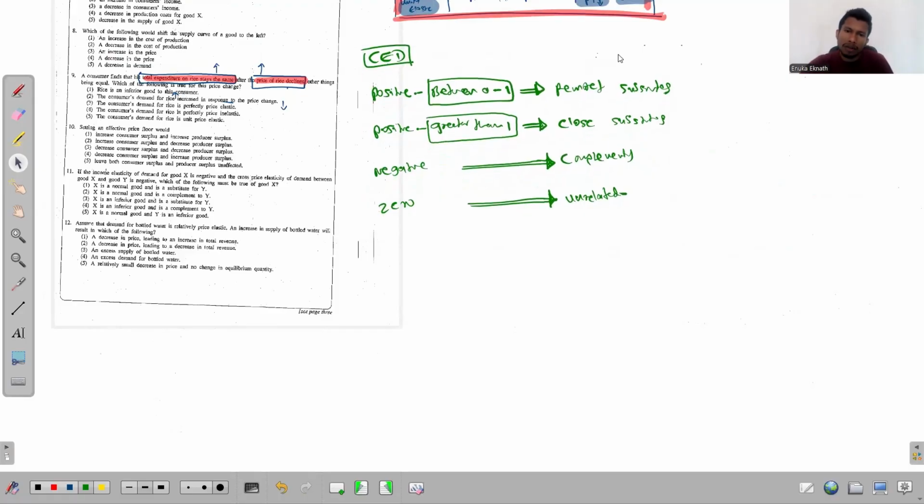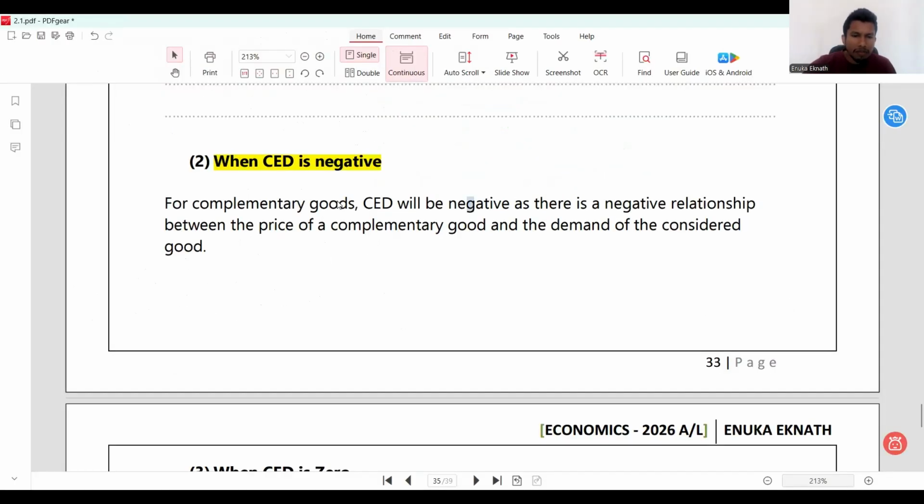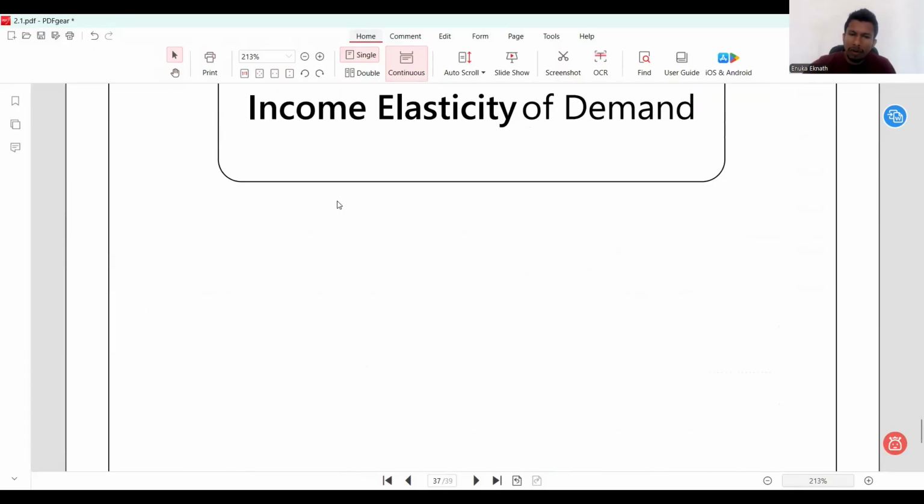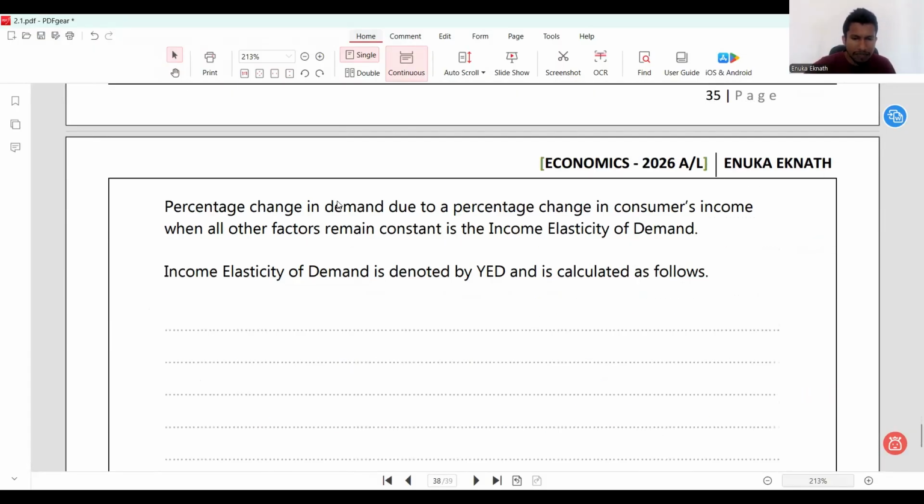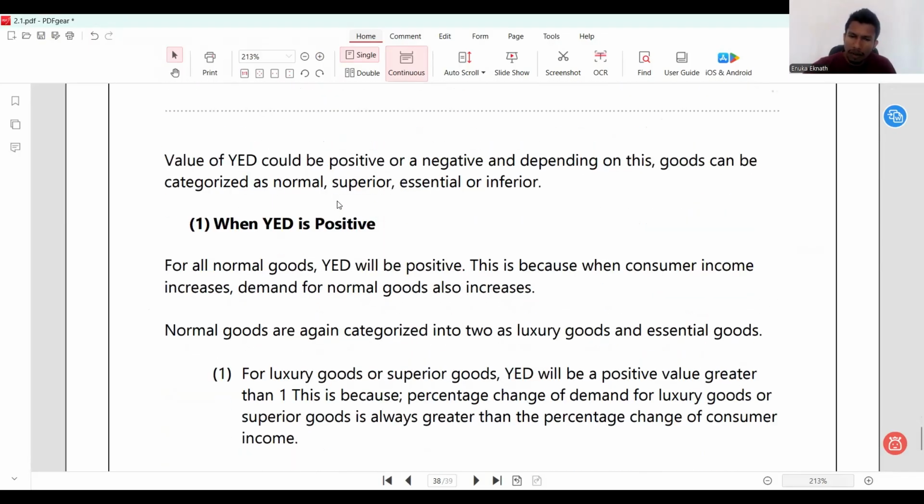And then let's go back to the note and check the possible values taken for income elasticity of demand, YED. Right here, again I'm telling you, the value of YED could be positive or negative, and depending on this, goods can be categorized as normal, superior, essential, or maybe inferior. So if YED is a positive value, then we can just understand that we are considering normal goods.